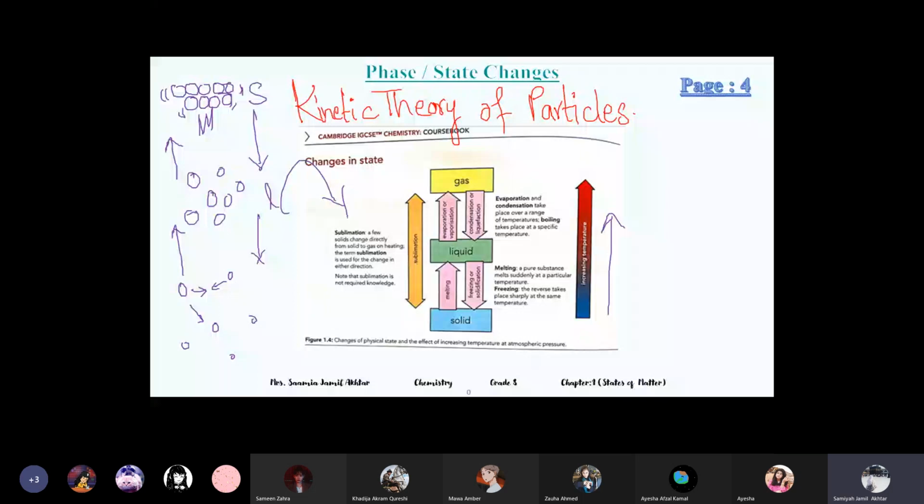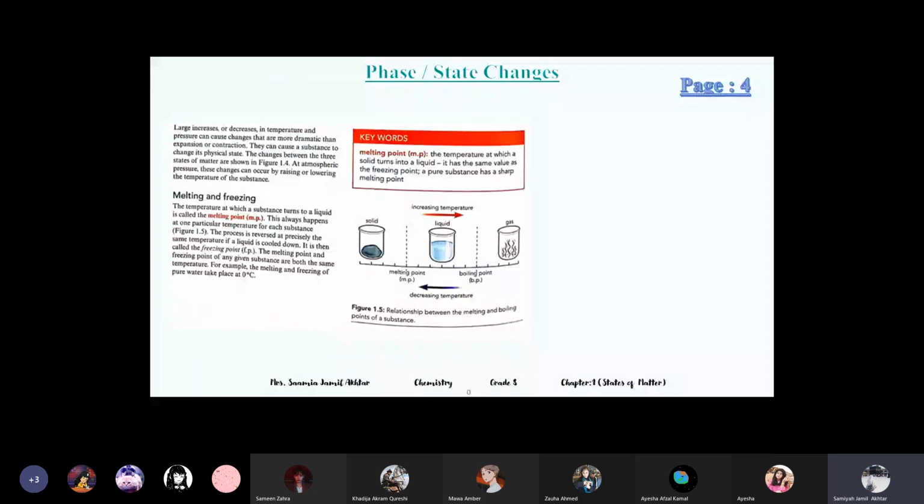Yeah, the time is up. I thought that there was a fire. So we'll continue with the phase changes tomorrow, the kinetic theory of particles. Melting, freezing, and everything, inshallah: phase changes, melting points. These things we will study tomorrow.